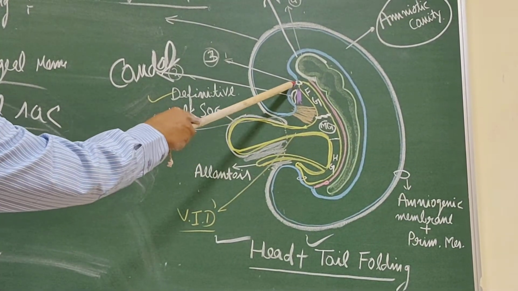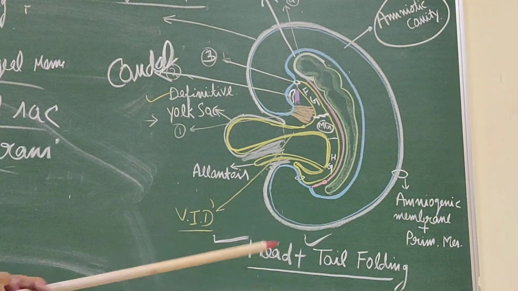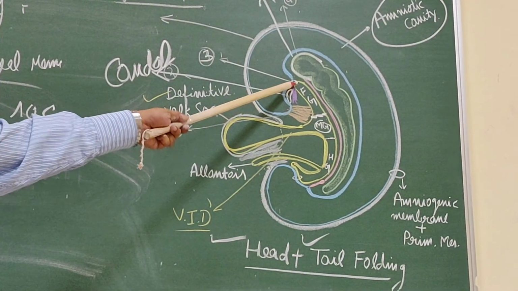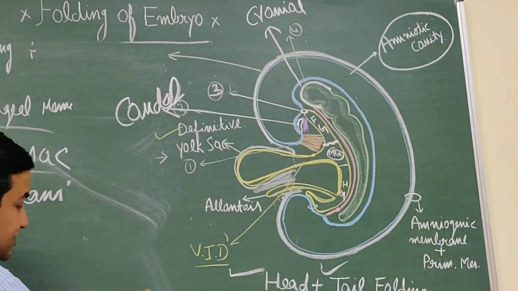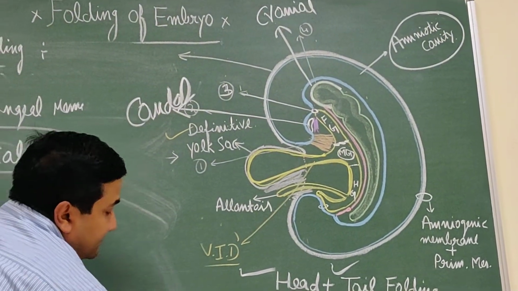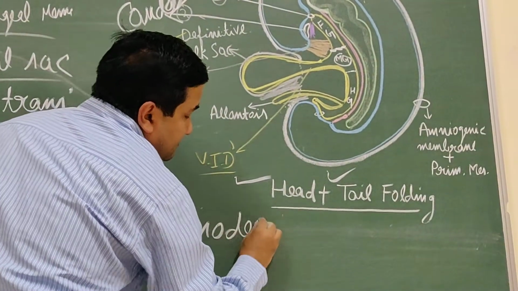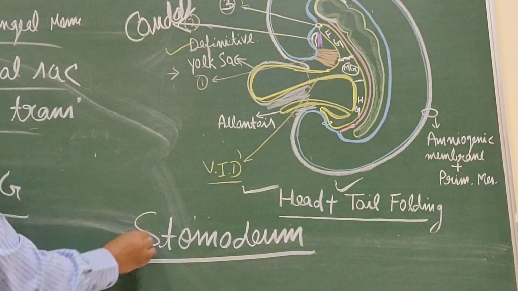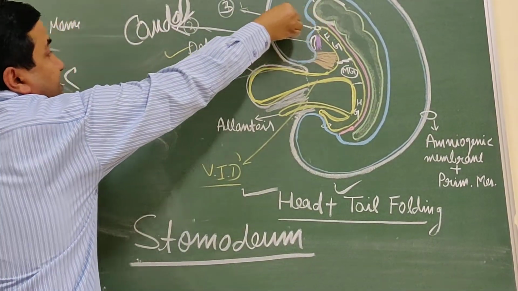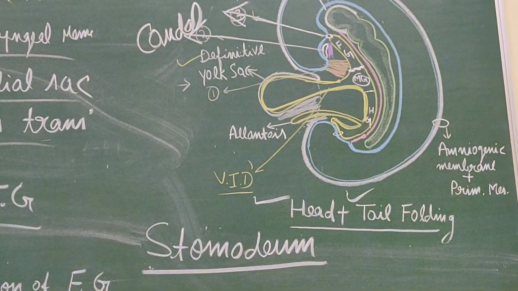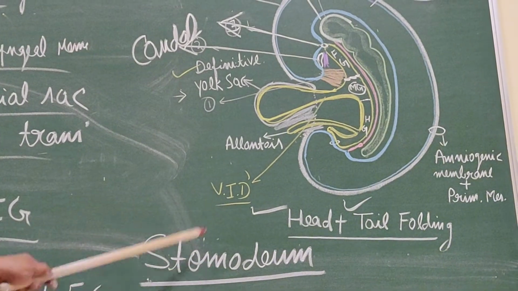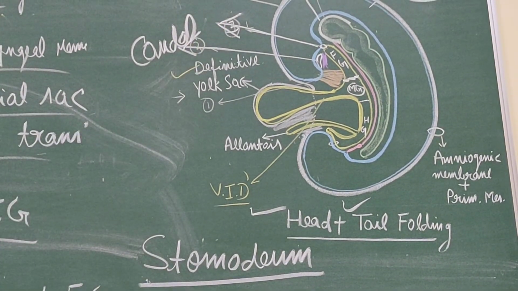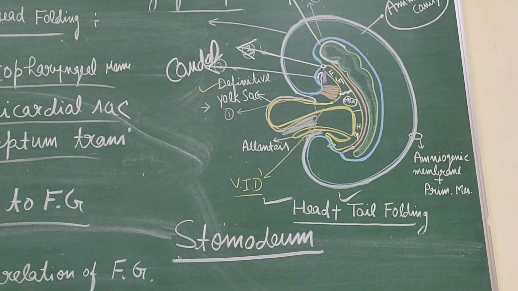The floor of this depression is formed by the buccopharyngeal membrane, and this depression is known as the stomodeum. This depression is the stomodeum, and the membrane which forms the floor of the stomodeum is the buccopharyngeal membrane. What is the stomodeum?